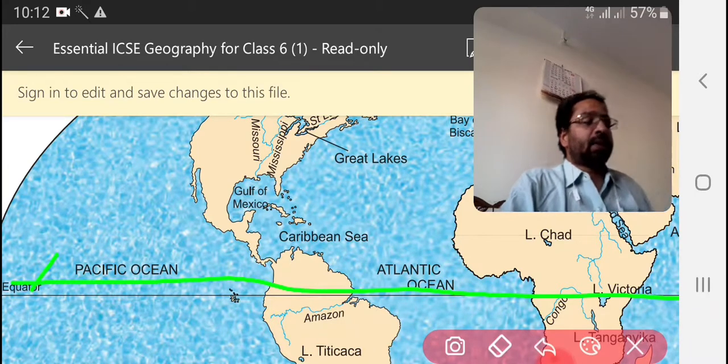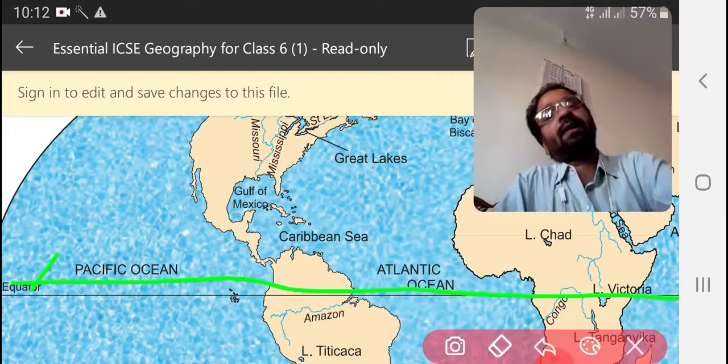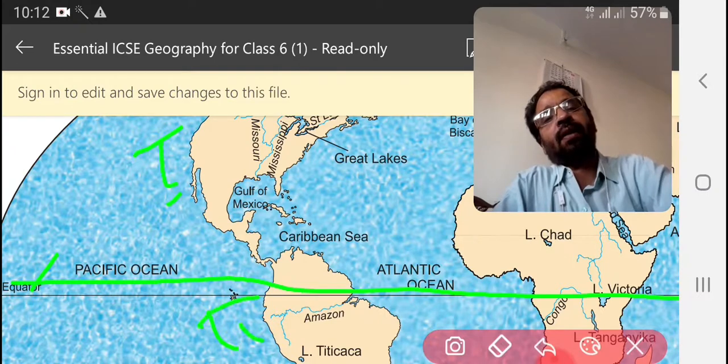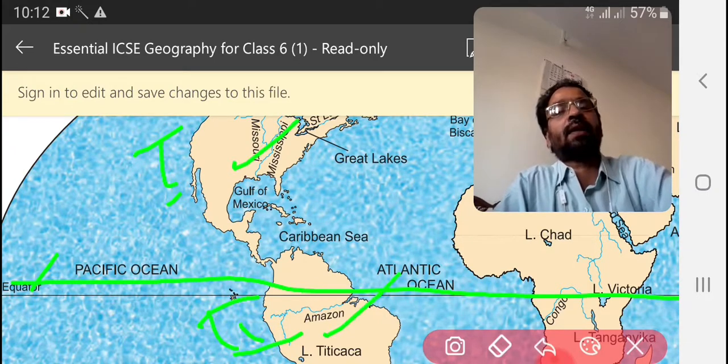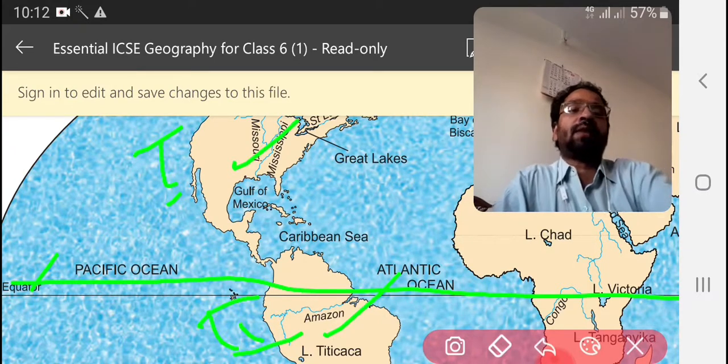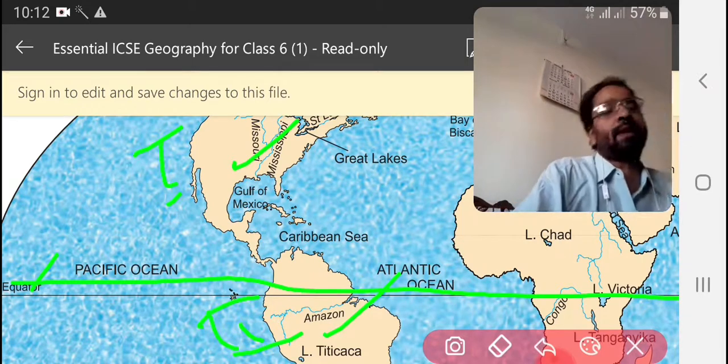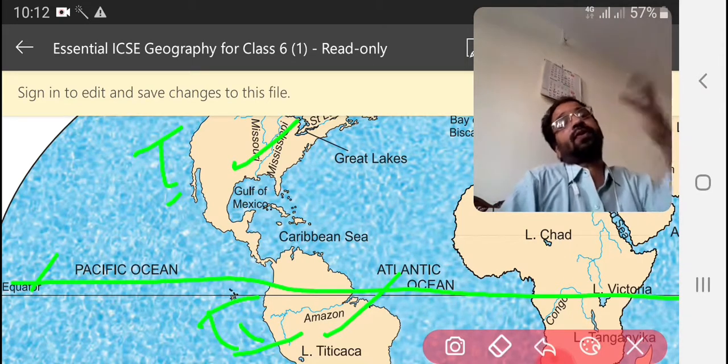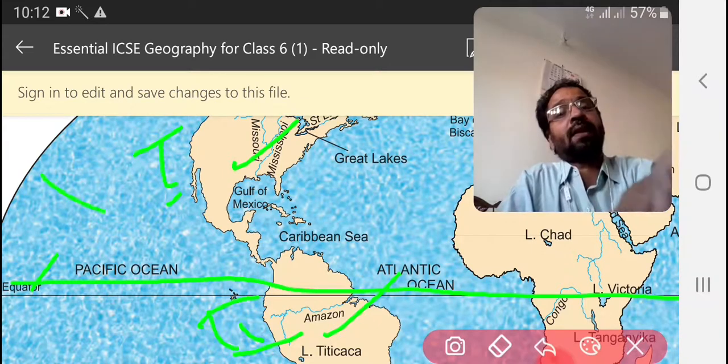It is dividing the earth into two halves. The first half is known as the land hemisphere because most of the continents lie in this hemisphere.